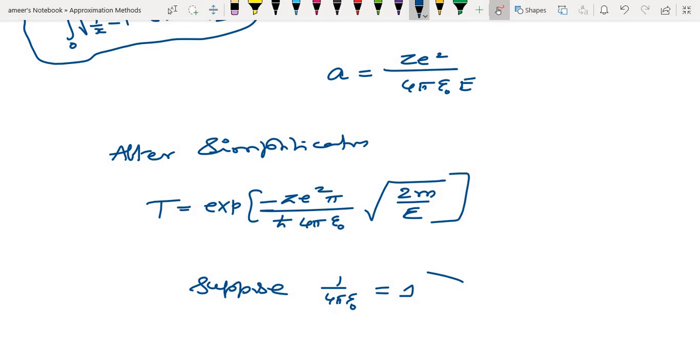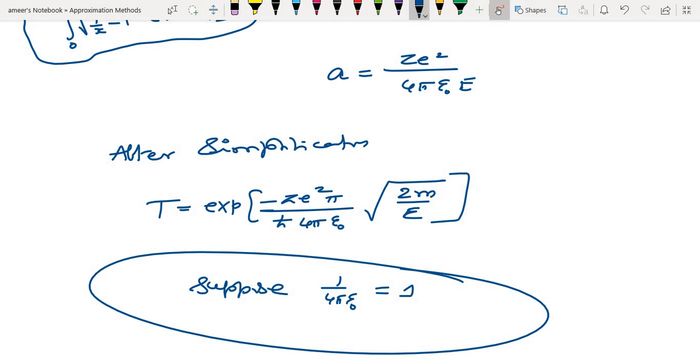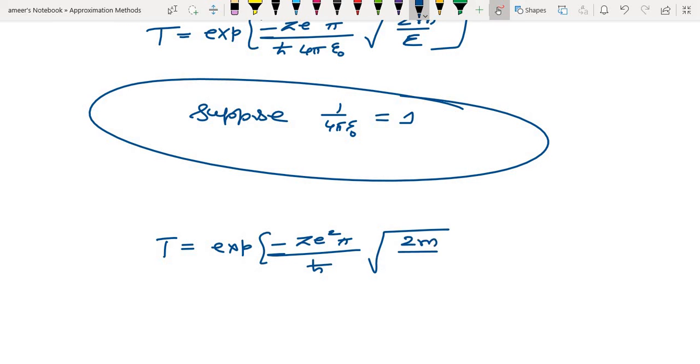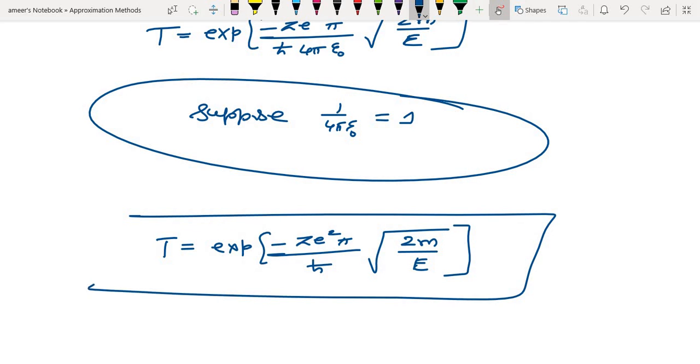If I take 4 pi epsilon naught as 1 unit, then this transmission probability will become exponential minus Ze square pi divided by h cross, times square root of 2m by E. Okay, this is the transmission probability.